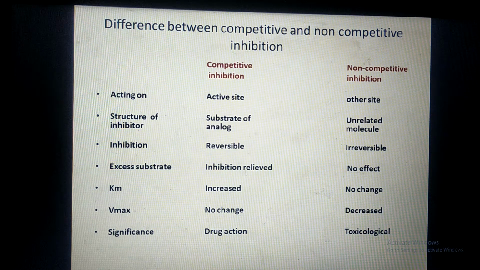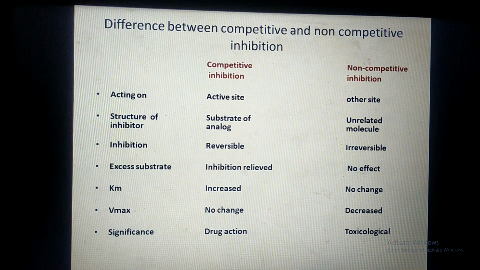In case of competitive inhibition, Km is increased, whereas there is no change in Km in case of non-competitive inhibition. In case of competitive inhibition, Vmax does not change. We can achieve the Vmax by increasing the substrate concentration. But in case of non-competitive inhibition, as the enzyme molecules are permanently damaged by the poisons, that enzyme molecule does not participate in the reaction. So the number of enzyme molecules causing catalysis decreases. So the maximum velocity of the reaction also decreases.